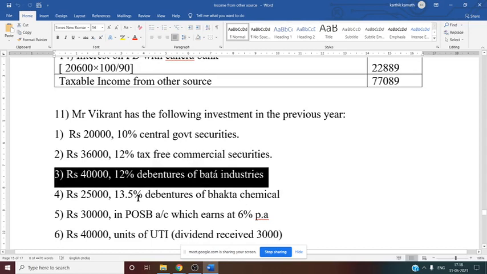So now what about this Bata Industries? What we need to do here? Amount is given, rate is given. If you see the previous adjustment also, amount is given, rate is given. Just tell me, do we need to gross this up?